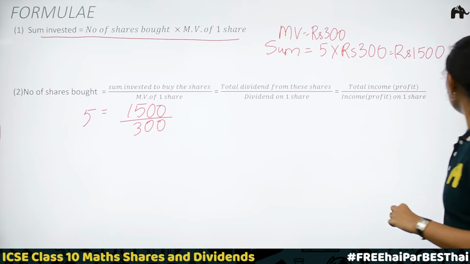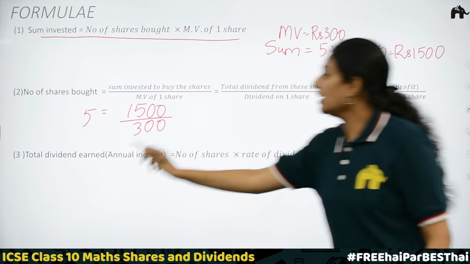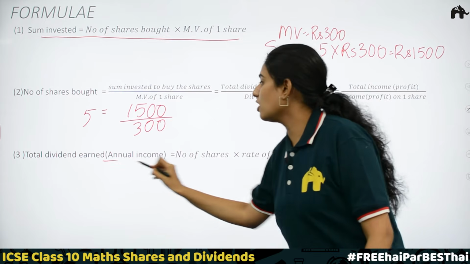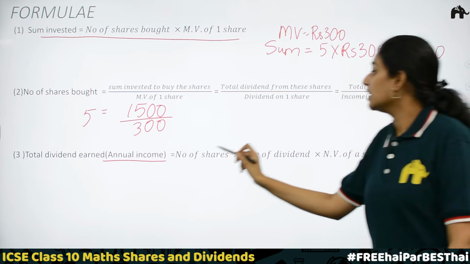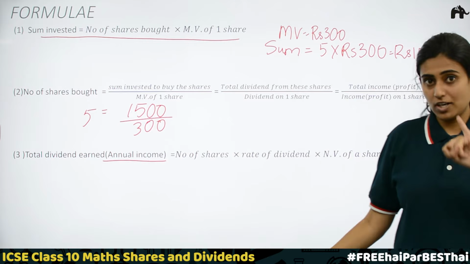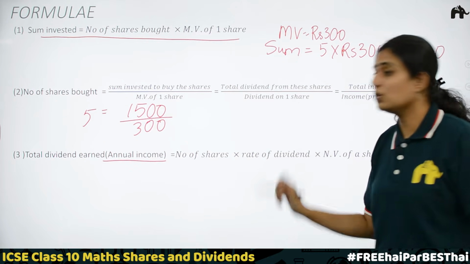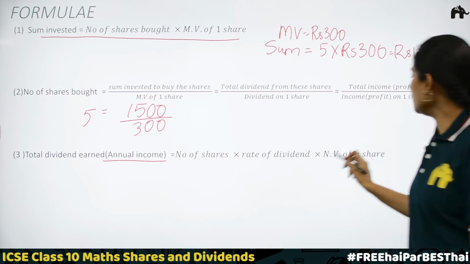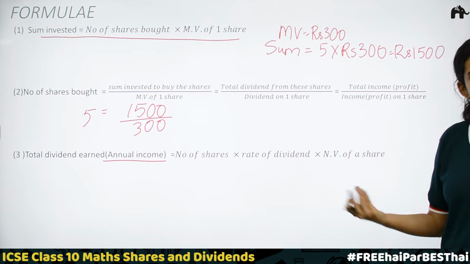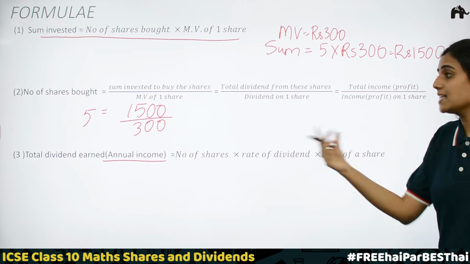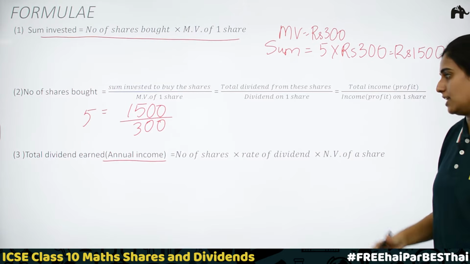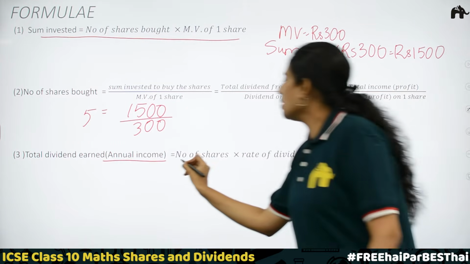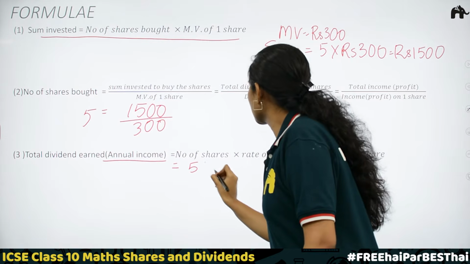The formula to find dividend is total dividend earned. It is also called annual income. It is equal to number of shares into rate of dividend, in our case 5%, into the nominal value of a share, here 300 rupees. Let's calculate what the total dividend is. Here, number of shares is 5.